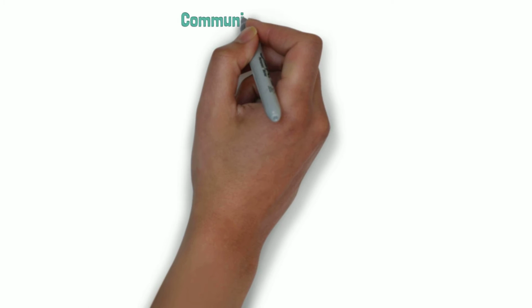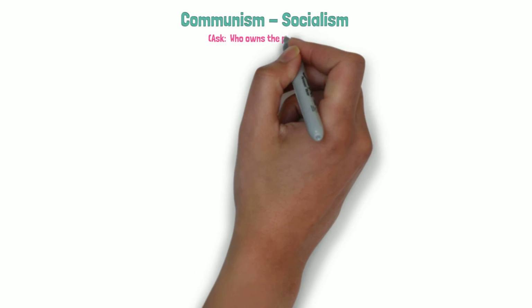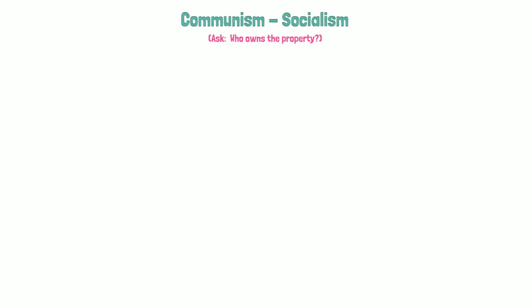Now let's talk about communism and socialism. Both are essentially economic philosophies advocating public rather than private ownership, especially the means of production, distribution, and exchange of goods. Let's talk about communism first.